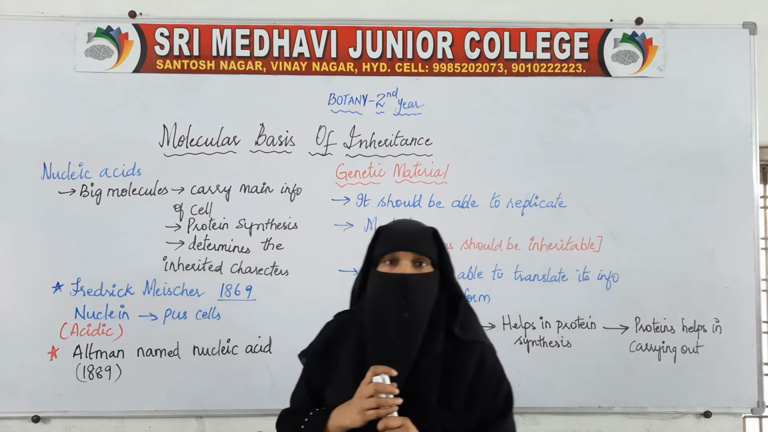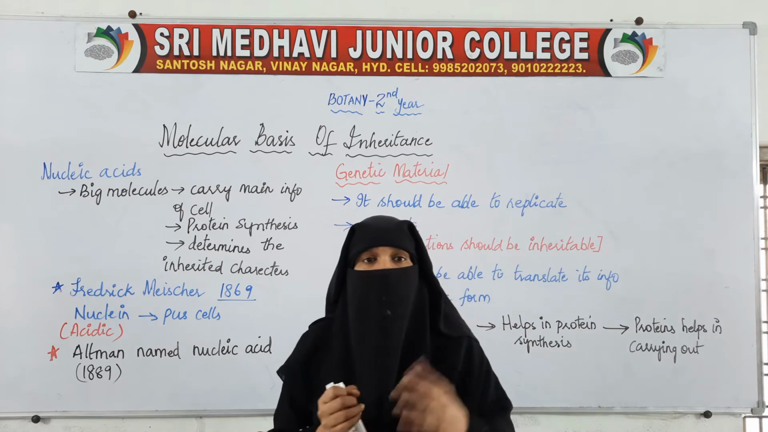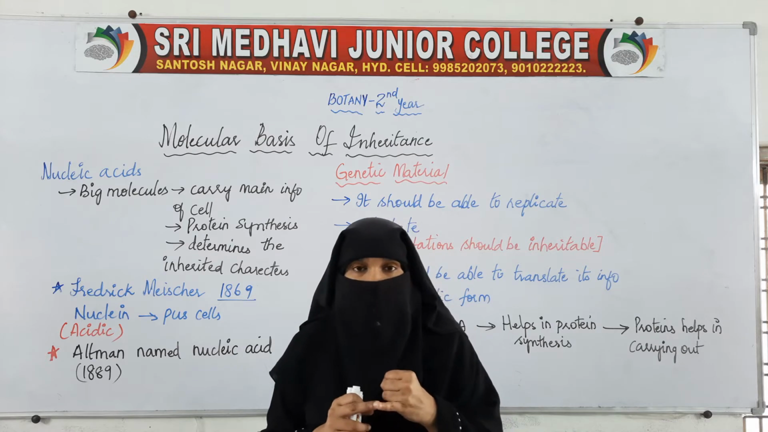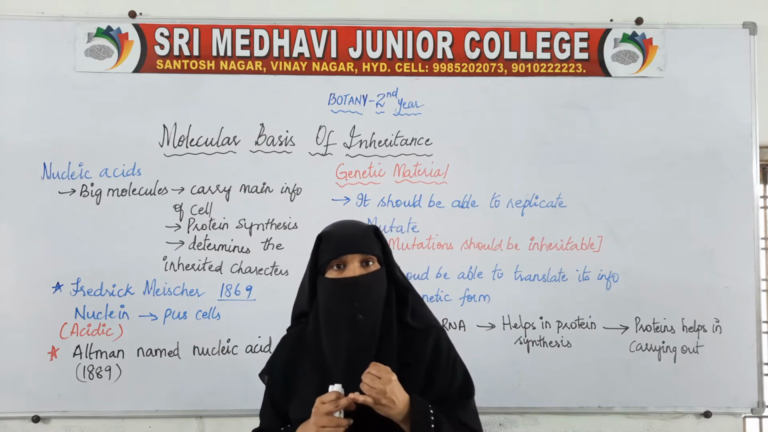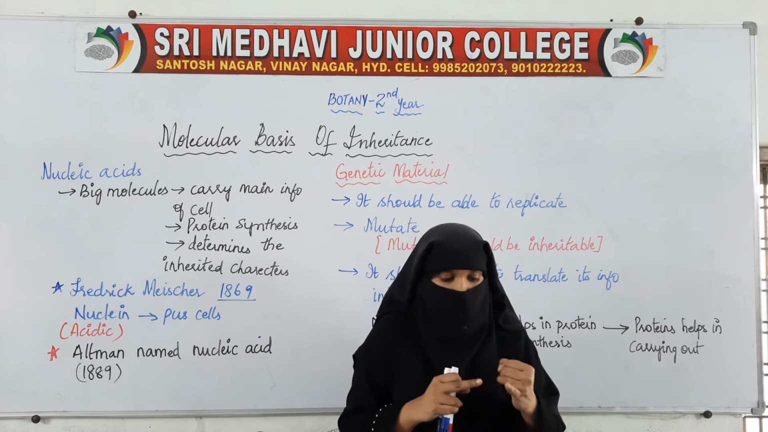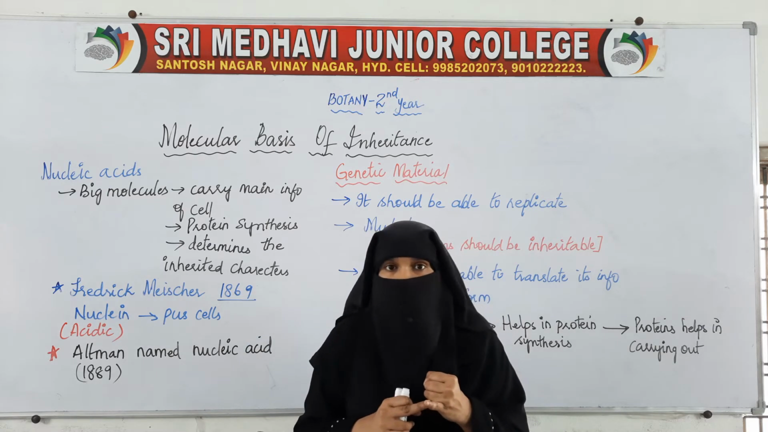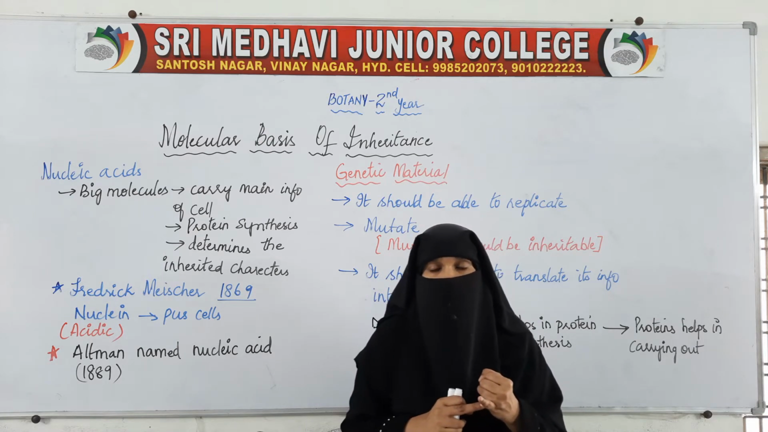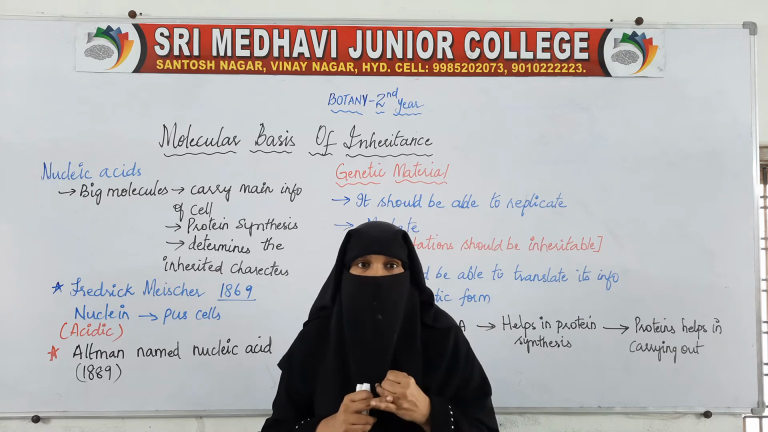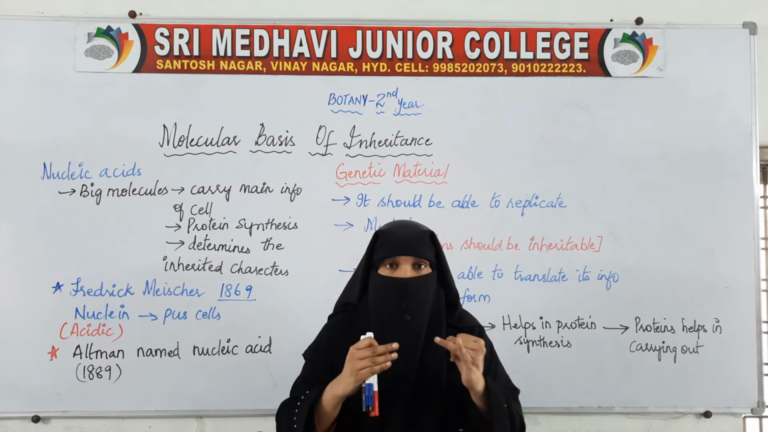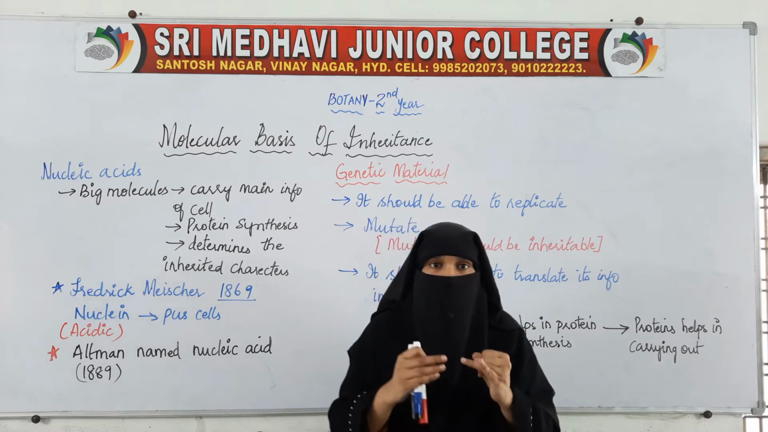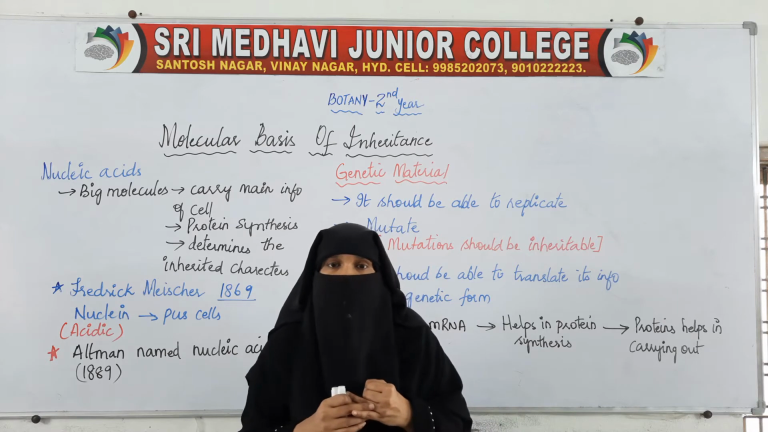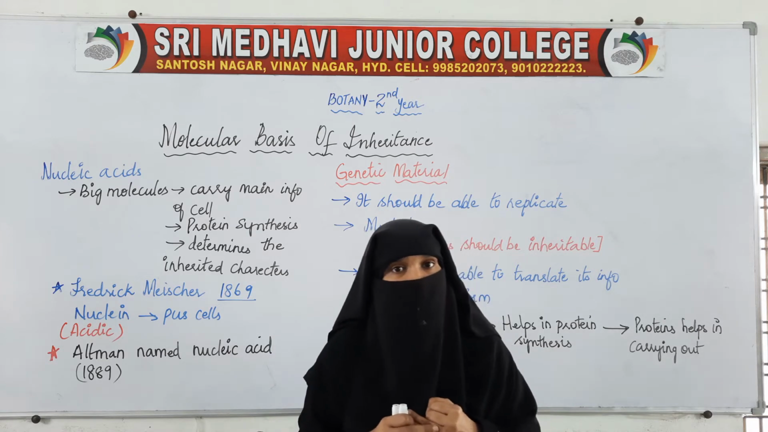In this chapter, we will be studying different types of nucleic acid, that is DNA and RNA. We will study in detail the structure of DNA and the structure of RNA, then we will see what the characteristics of genetic material are. Then we will see different experiments which help in concluding that DNA is the genetic material. Then we have the process of DNA replication.